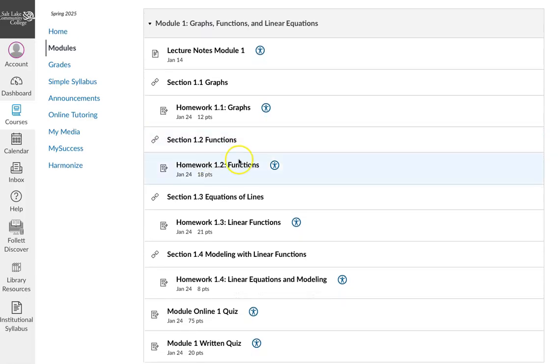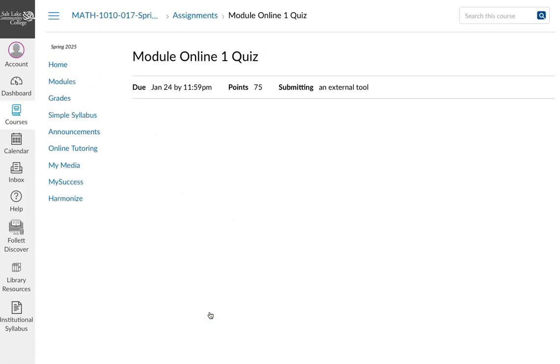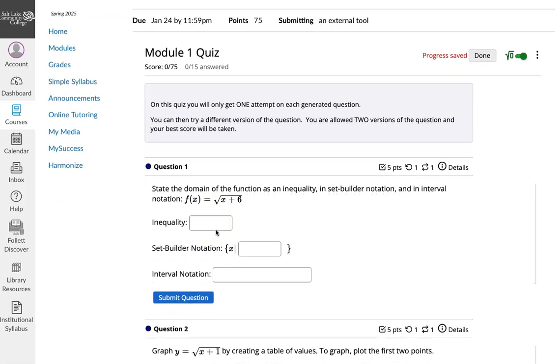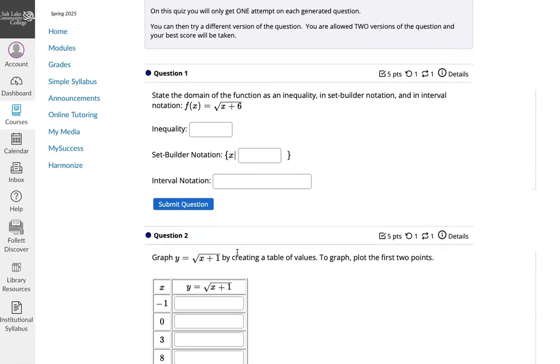Another thing in the modules: at the end of them, you'll see that there's going to be an online quiz and a written quiz. This online quiz just looks like the homework on OHM. If I click on here and start it, you can see that it's giving me a question that I need to do.